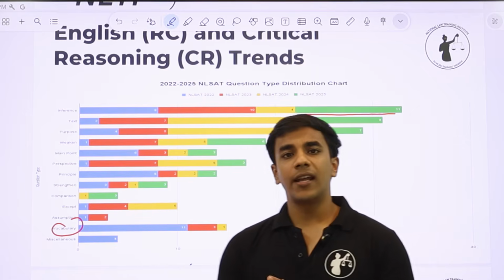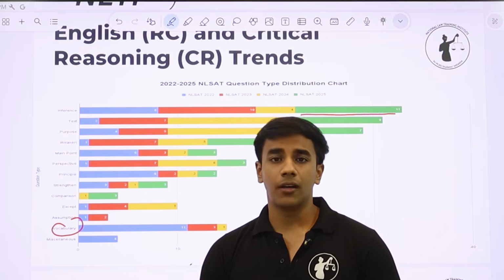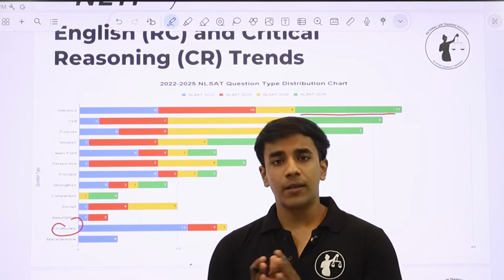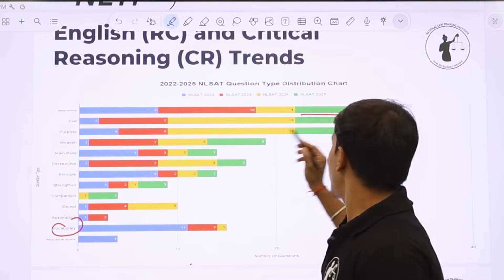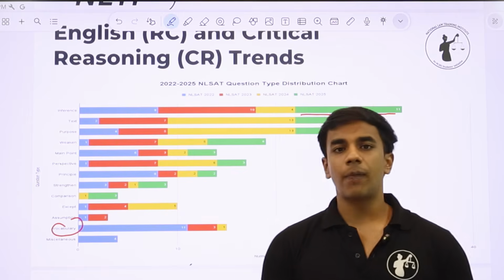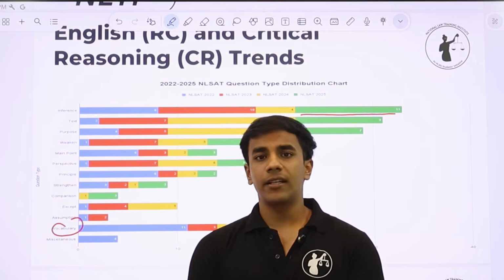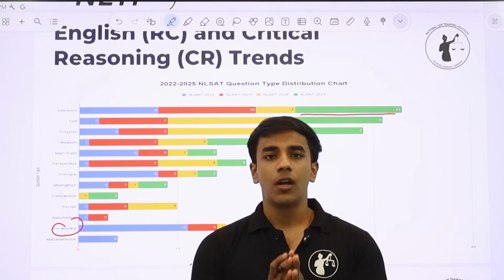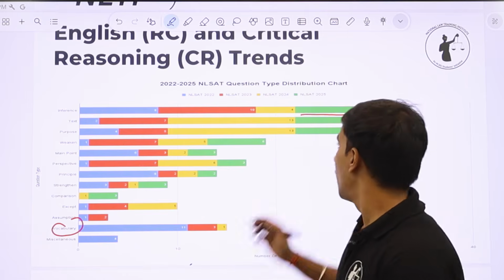It can be either very direct, that what is the inference drawn, but it can also be disguised in other words. But what the paper is actually asking you is what your primary inference is. Text based, again around 9 questions were text based. Text based means directly from the passage. आपको बस अच्छे से passage read करना है. You have to be very attentive while reading the passage, and you have to know clearly what is written where in the passage to answer the text based questions.